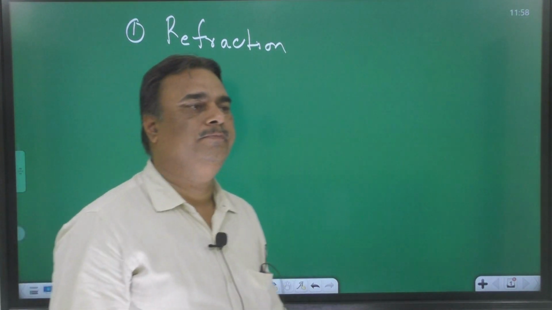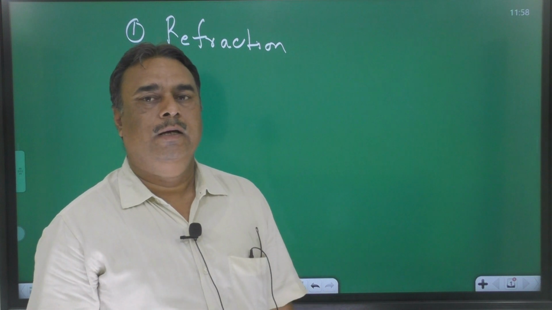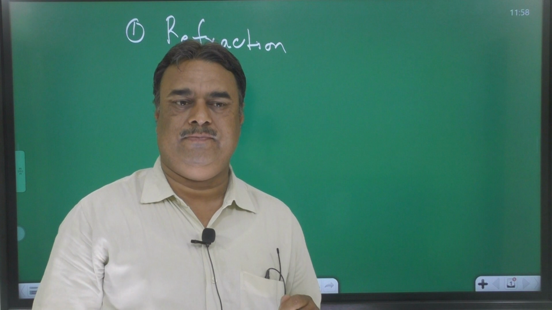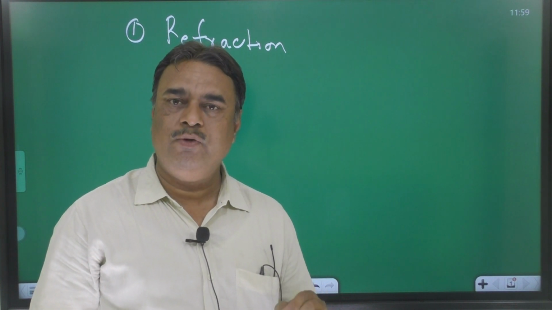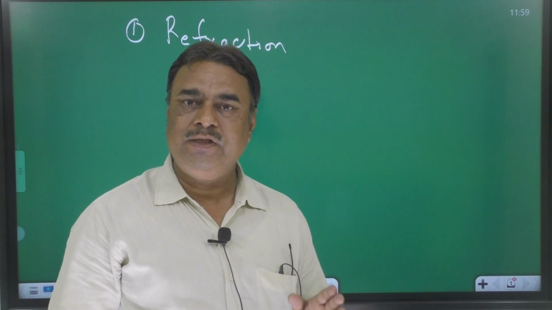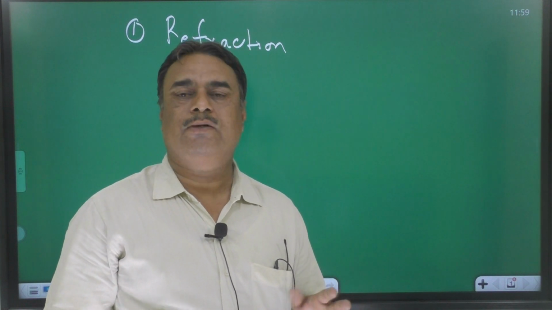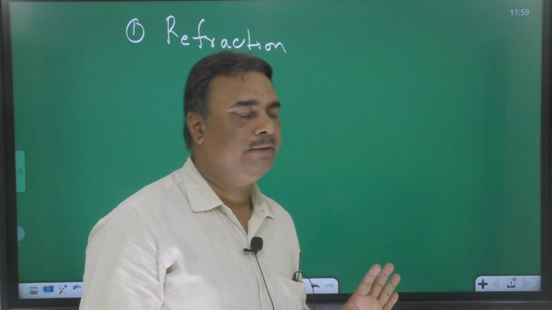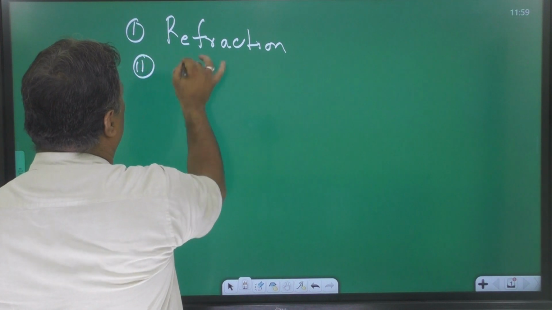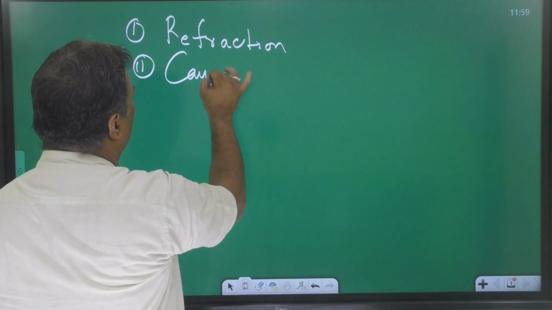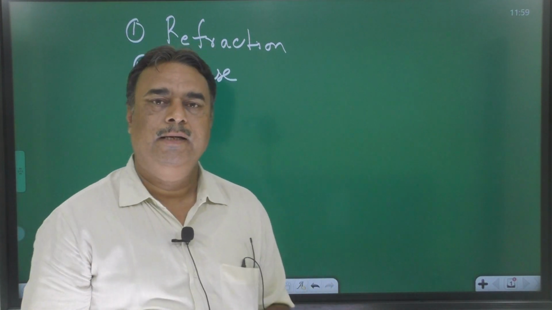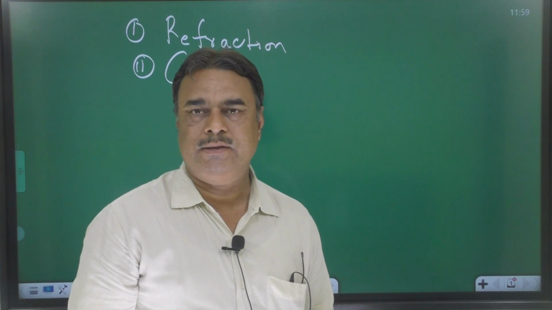What is refraction? If light is passing from one medium to another medium with or without deviation, the phenomenon is called refraction. With or without deviation is called refraction. Okay, students? Then the cause. What is the cause of refraction? Speed of light is different in different media. It is the cause.